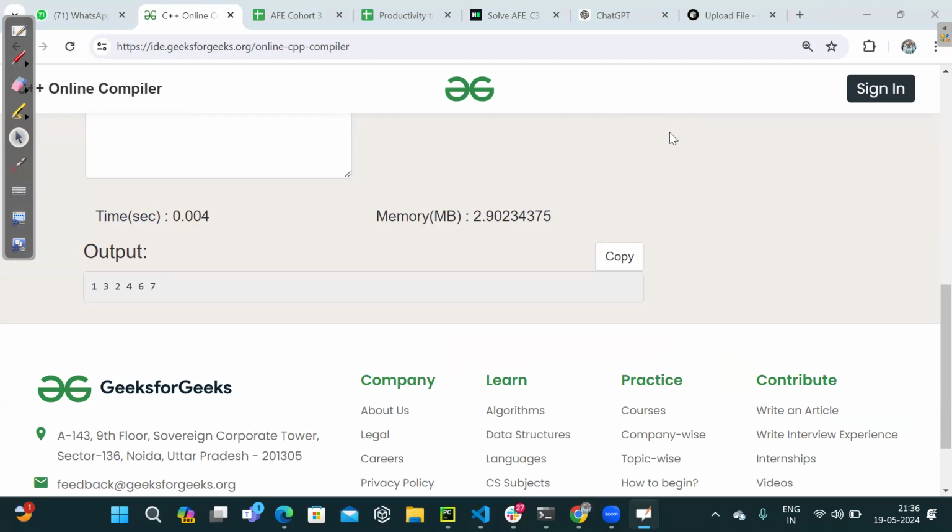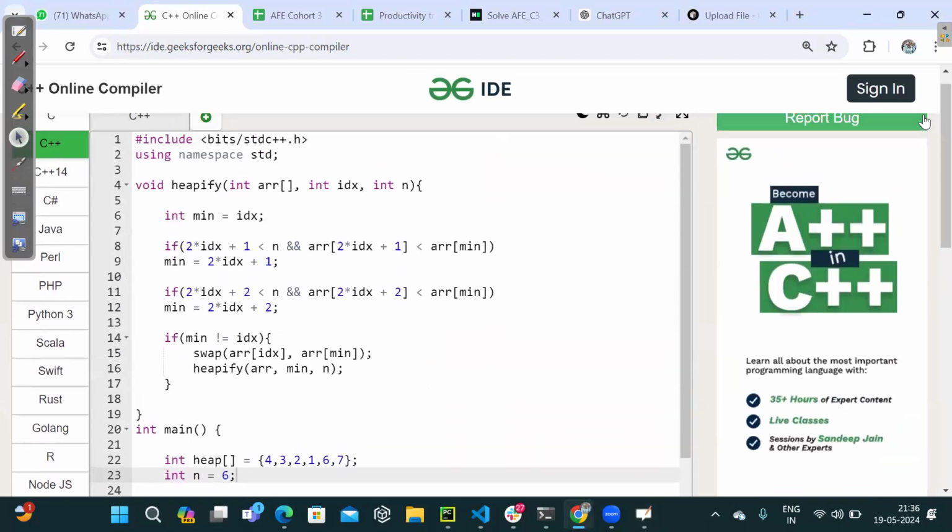Okay, so tell me one thing. In a single iteration of the heapify operation, how many function calls will be made at most? Inside a single heapification process, you are just comparing a few values and you are making another heapify call. How many maximum calls in a single go can I have? What are your thoughts on this? In a single go, how many heapify operations may I call?